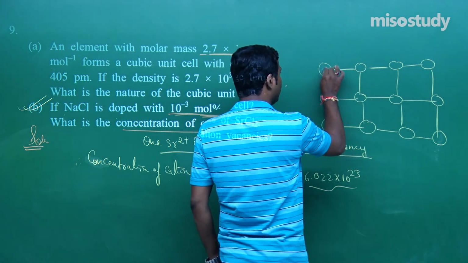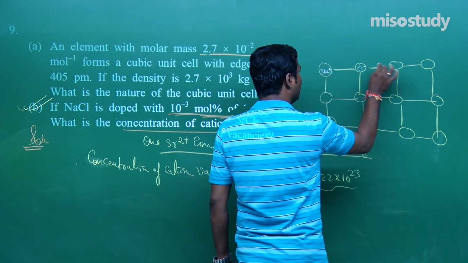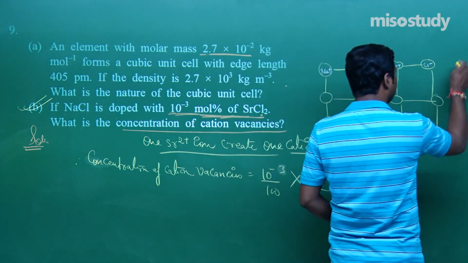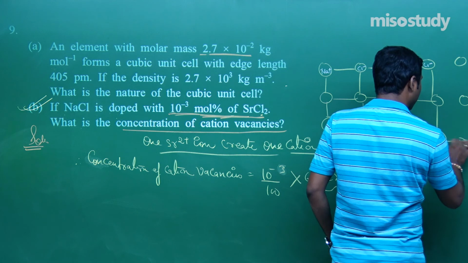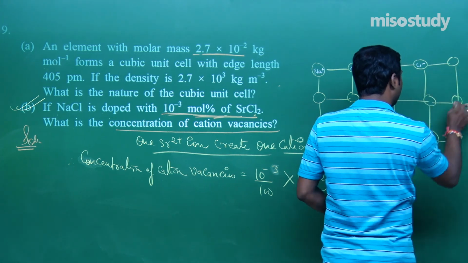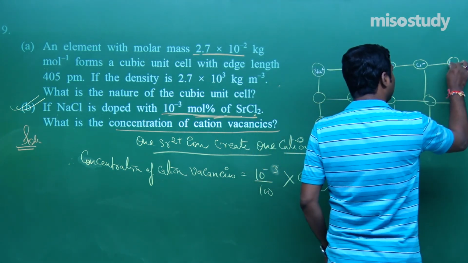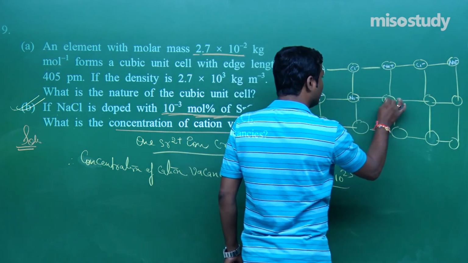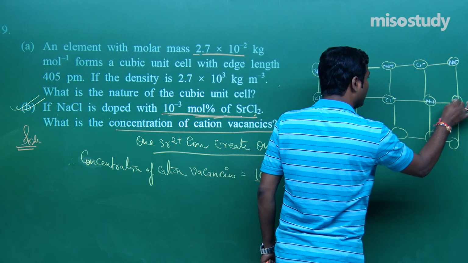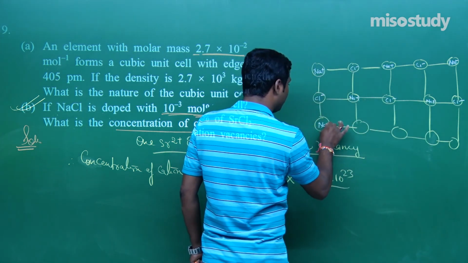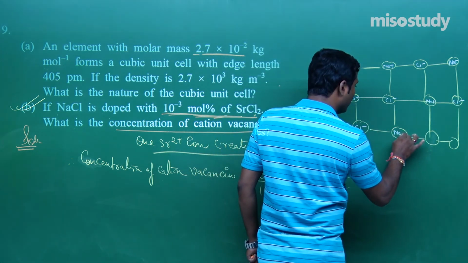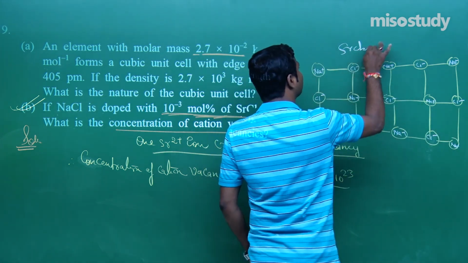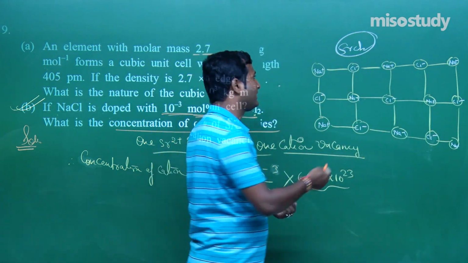Put here Na plus, Cl minus, Na plus, Cl minus, then Na plus and Cl minus. Then what will happen in this case? That is Na plus, then here Cl minus, Na plus, Cl minus, Na plus, Cl minus, Na plus, Cl minus, Na plus, Cl minus and Na plus. When it is doped with SrCl2, what will happen?